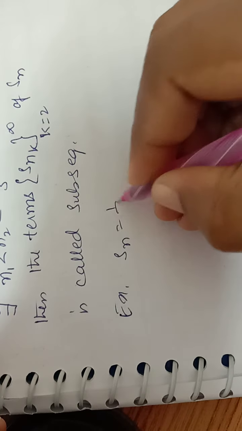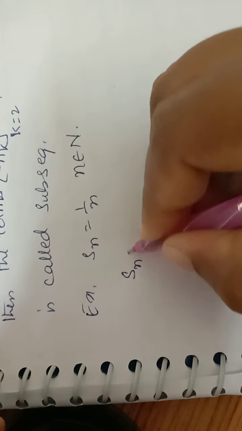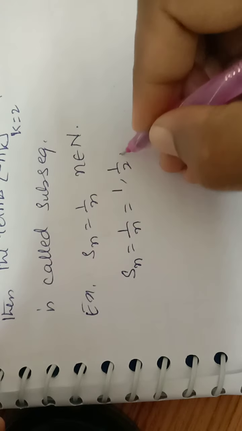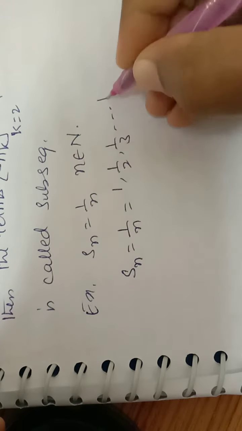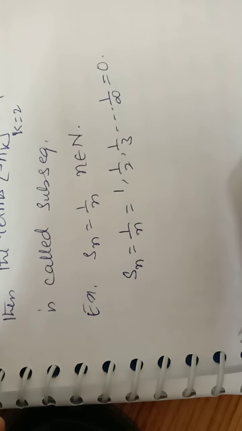Let's see the example. Sn equal to 1 by n, where n belongs to natural numbers. If we expand Sn, we will get 1, 1 by 2, 1 by 3, and so on up to 1 by infinity, which equals 0.